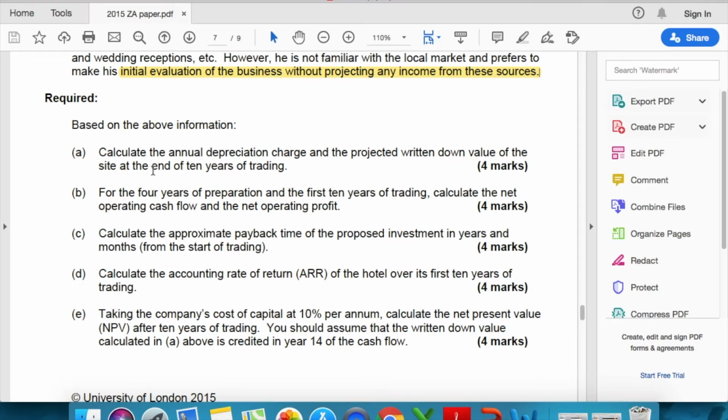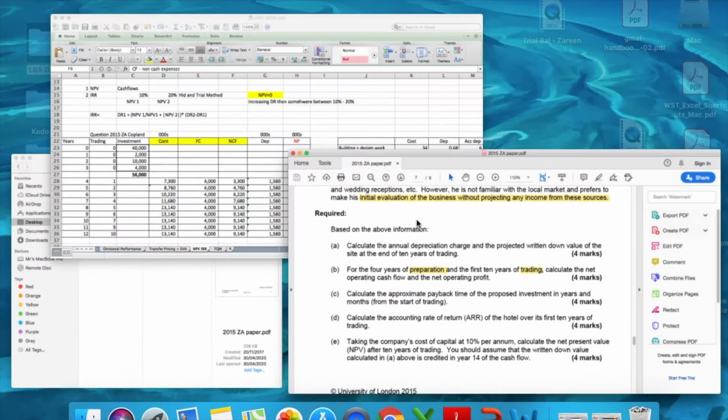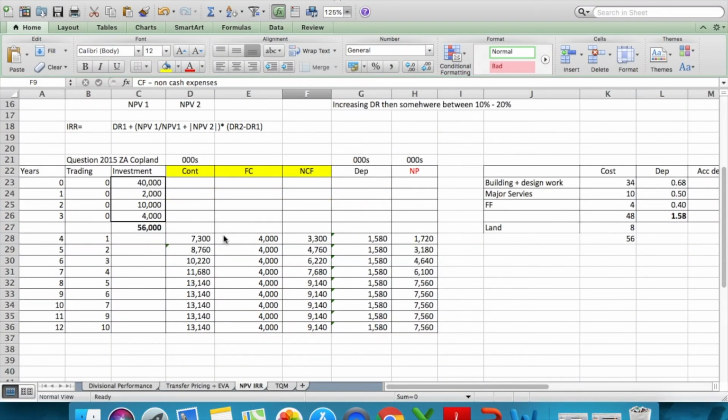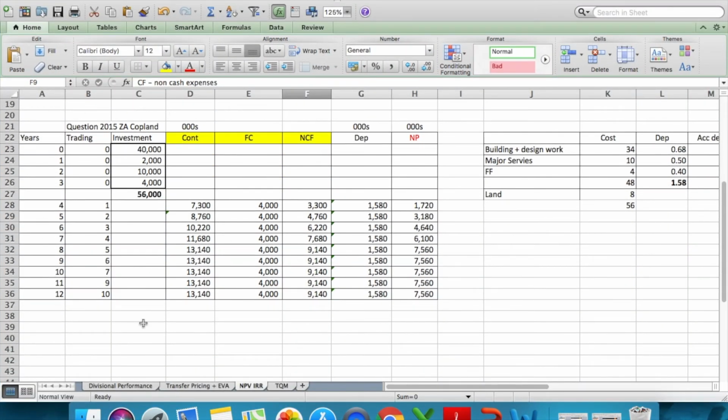This was the key problem area of your question, that students were unable to calculate the cash flows, the net cash flow and the net profit. Why? Because they got confused between the years of preparation and the years of trading. The whole reason behind me doing this question with you was to explain how we're going to differentiate the both, right?